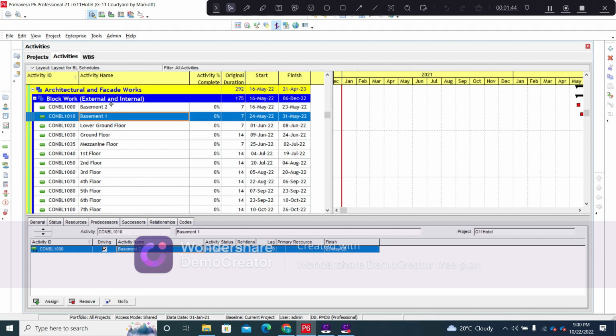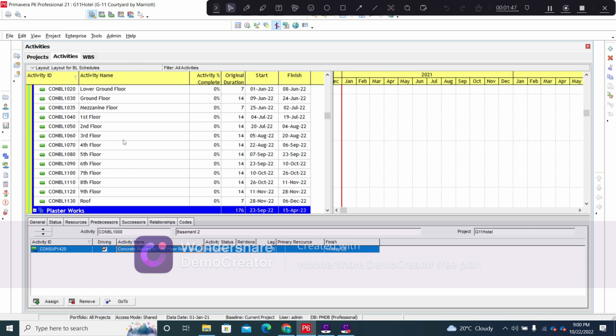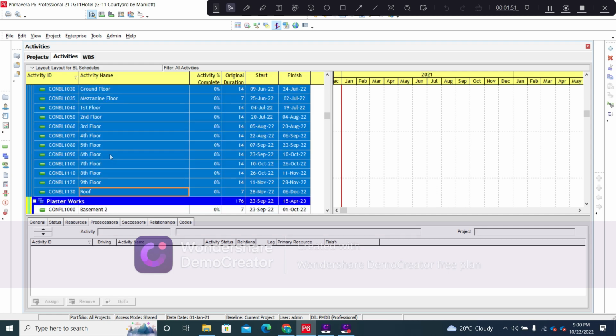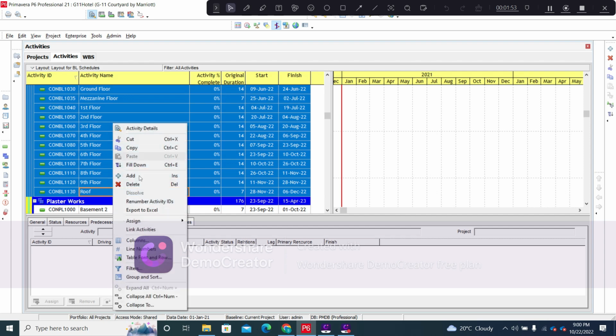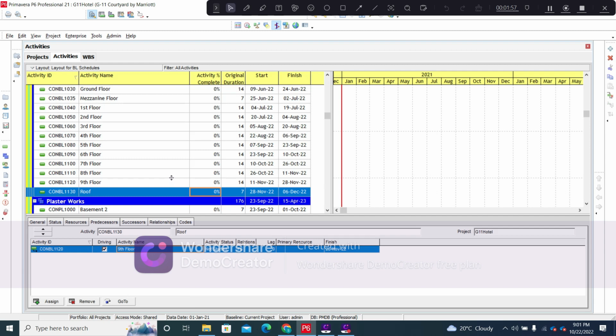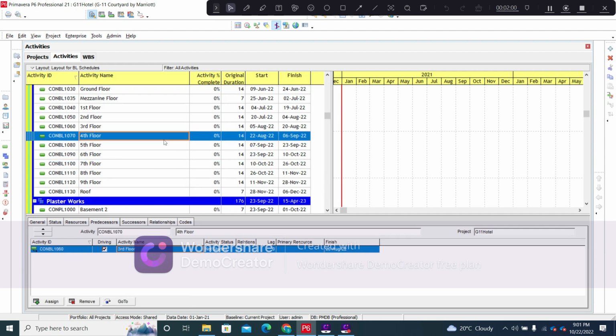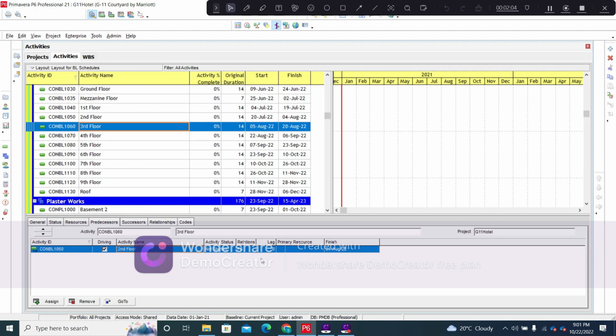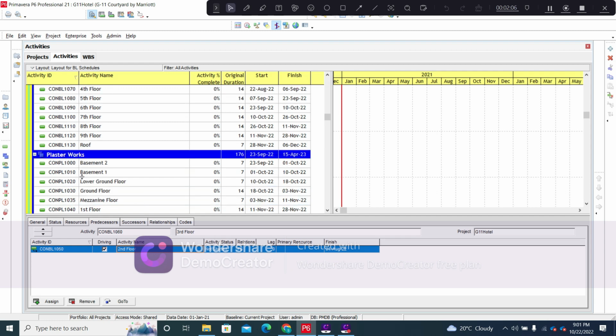So what we can do is that we can select the first activity and the last activity and press shift. So we will be selecting all the activities, and then we will right click and select the option of link activities. By linking activities, all the activities will be interconnected with an FS relationship, and then we can change or modify any relationship that we want by opening that certain activity and changing that particular relation.